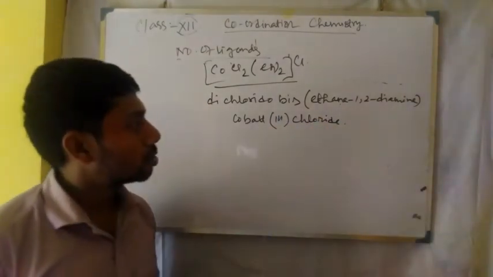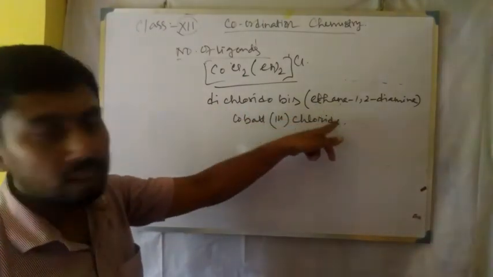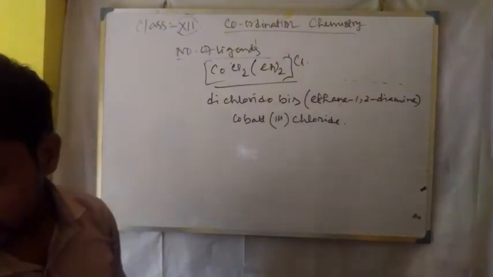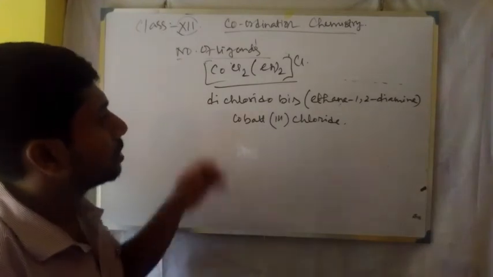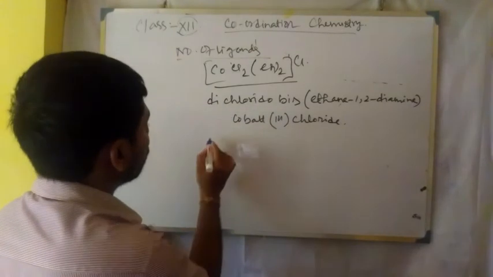Right? As chlorido precedes ethane, then cobalt(III) chloride. Dichloridobis(ethane-1,2-diamine)cobalt(III) chloride. There is no space.